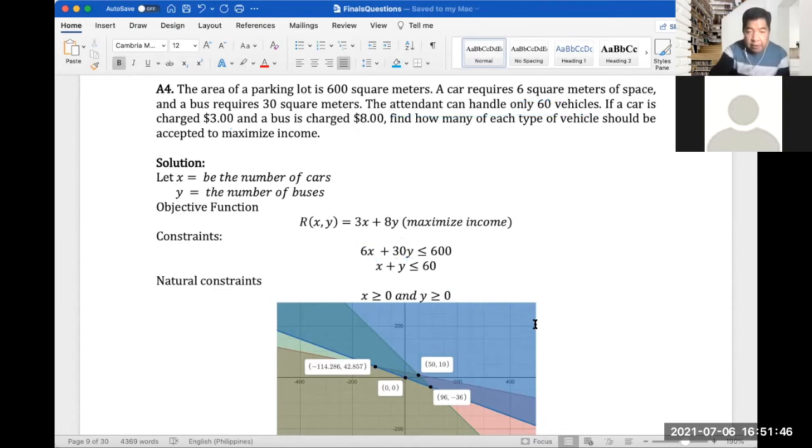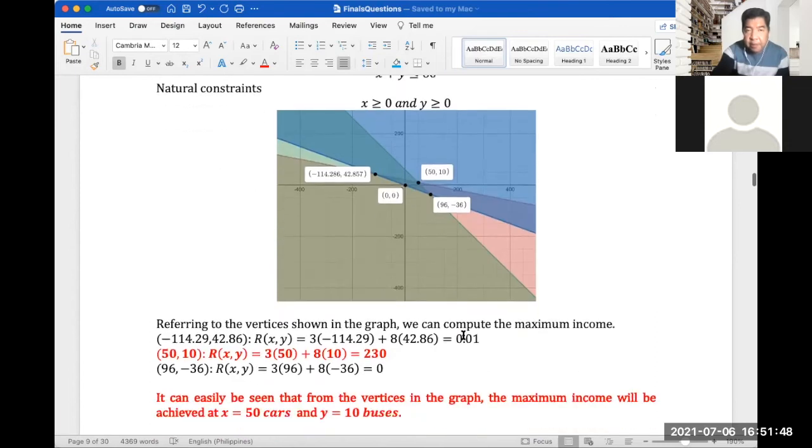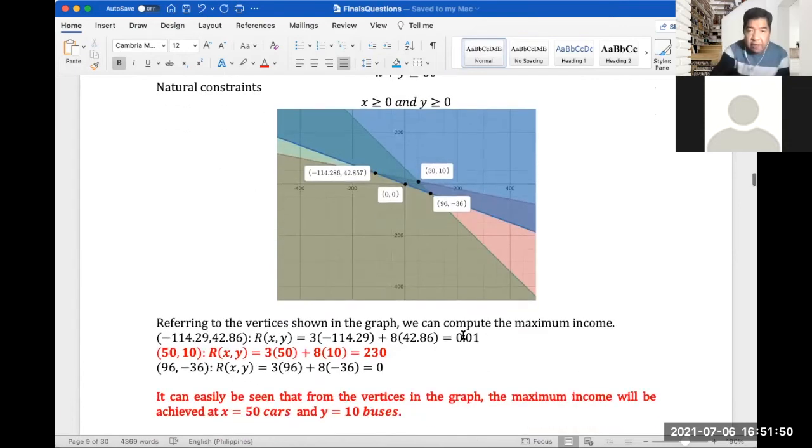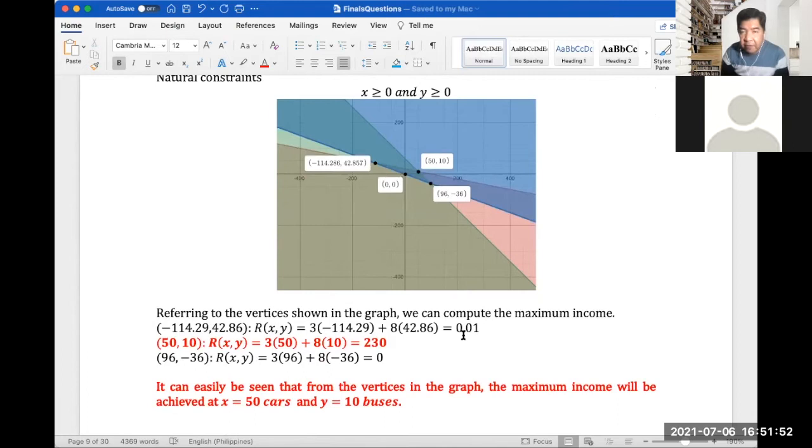So let's scroll it up. I used a graphical solution for this. So I have my vertices at 50, 10 here. Let me change the color. So I have 50, 10. The next vertex is 96 and 36 here. And then, of course, I have my 0, 0 and negative 114 and 42.85.